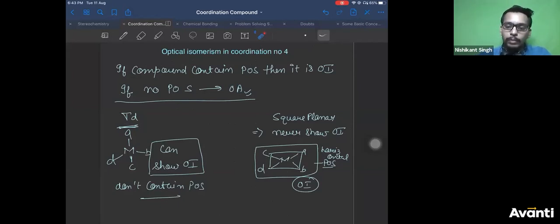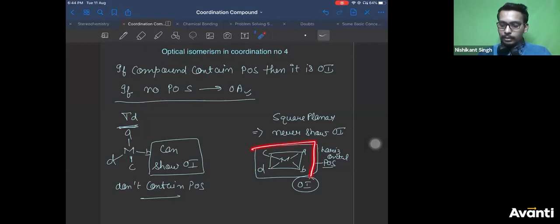Those who have doubt, Basan, the current slide, beta, I guess you have not attended the organic class. The condition here is if a compound contains a plane of symmetry, then it is optically inactive. If it does not contain a plane of symmetry, then it is optically active, right? A square planar compound will never be optically active. It will never show optical isomers. What is the meaning of square planar? Planar means all atoms are lying in the same plane. So if you bisect it like this, homework will be uploaded in notes, Vinayak. If you bisect it like this, it is your plane of symmetry.